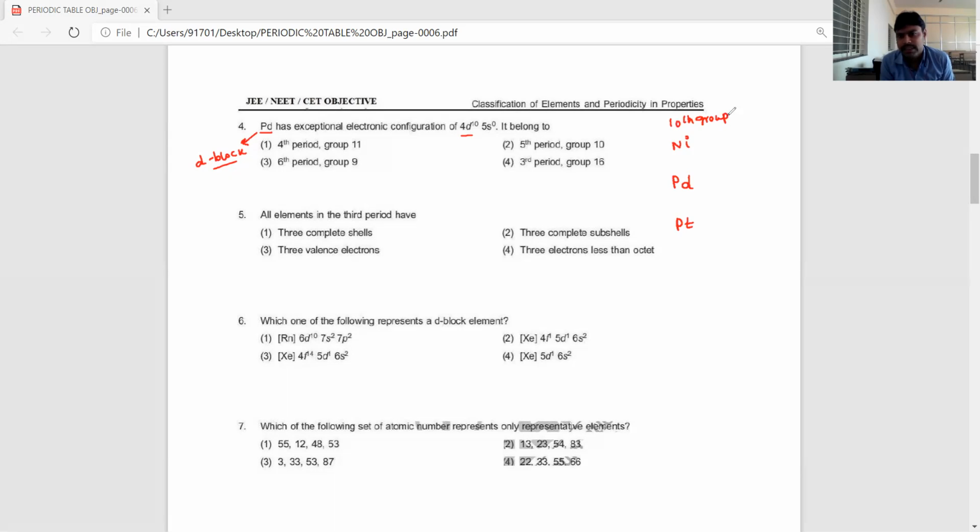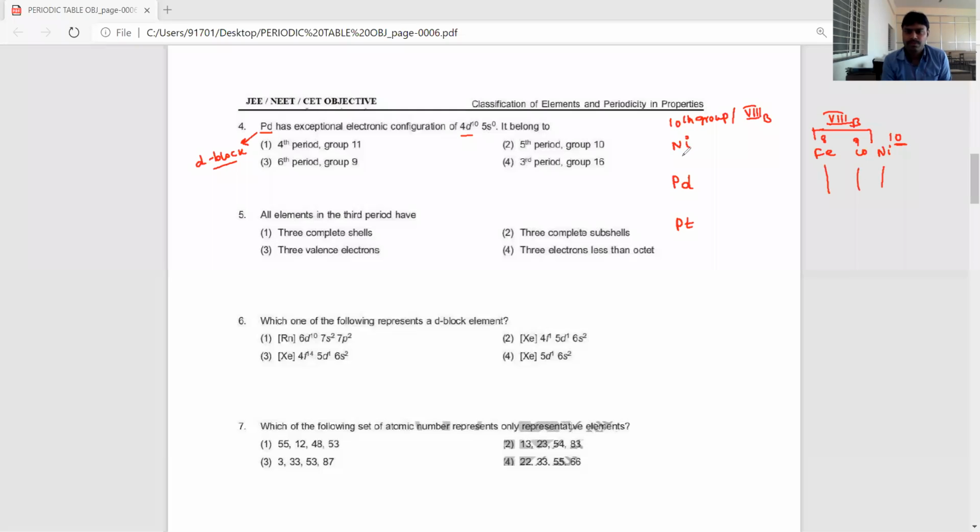The 10th group is represented by the 8B group, meaning iron, cobalt, nickel are considered as 8B group. Iron is 8, cobalt is 9, nickel is 10. Nickel is 10. Okay, it's very clear.